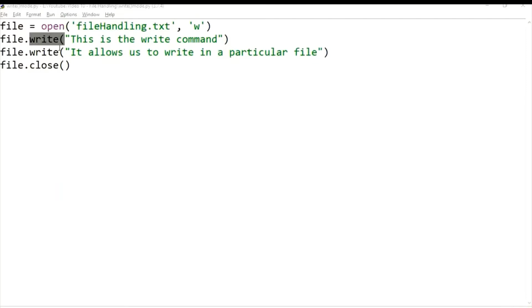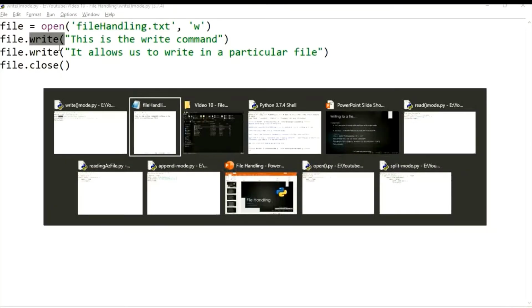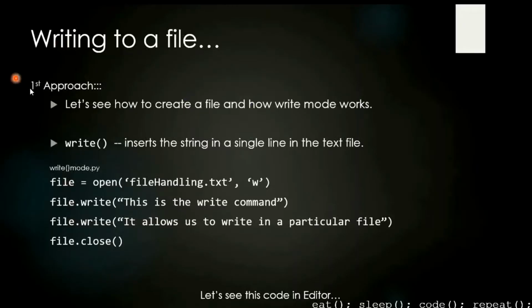On that particular file. So this was writing on a file, the first approach. The first approach is to write, that we are going to write in a file. We're going to insert a particular string in that particular function as our argument.